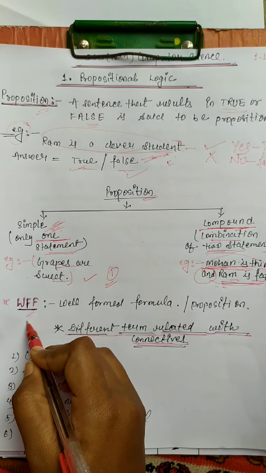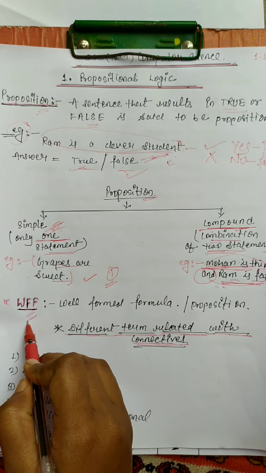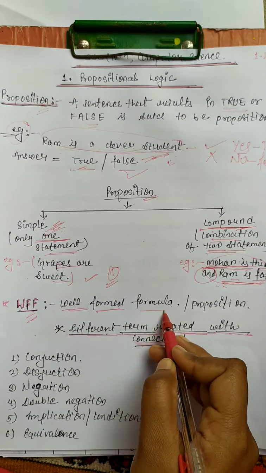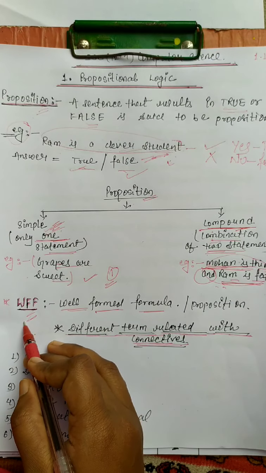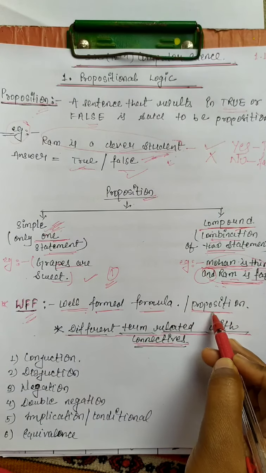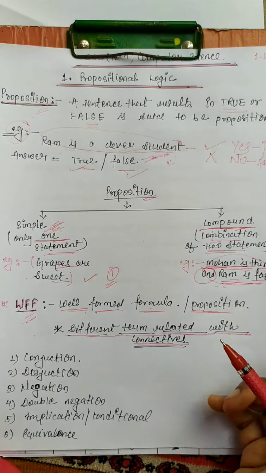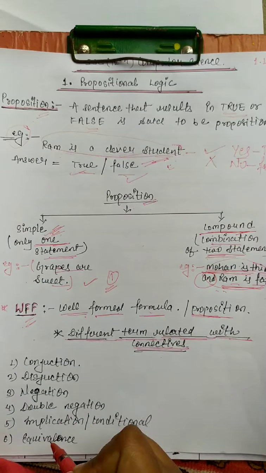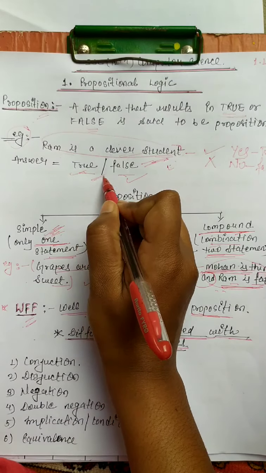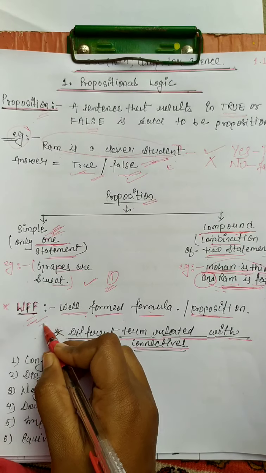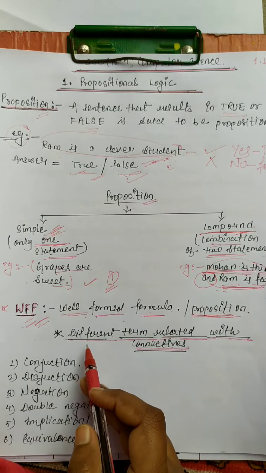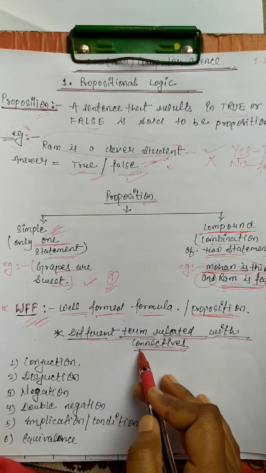Next we discuss WFF. What is the full form of WFF? The full form of WFF is well formed formula. It is a 2 marks question. The well formed formula is also called a proposition. If any sentence gives the answer in the form of true or false, that is called WFF and it is also called a proposition.